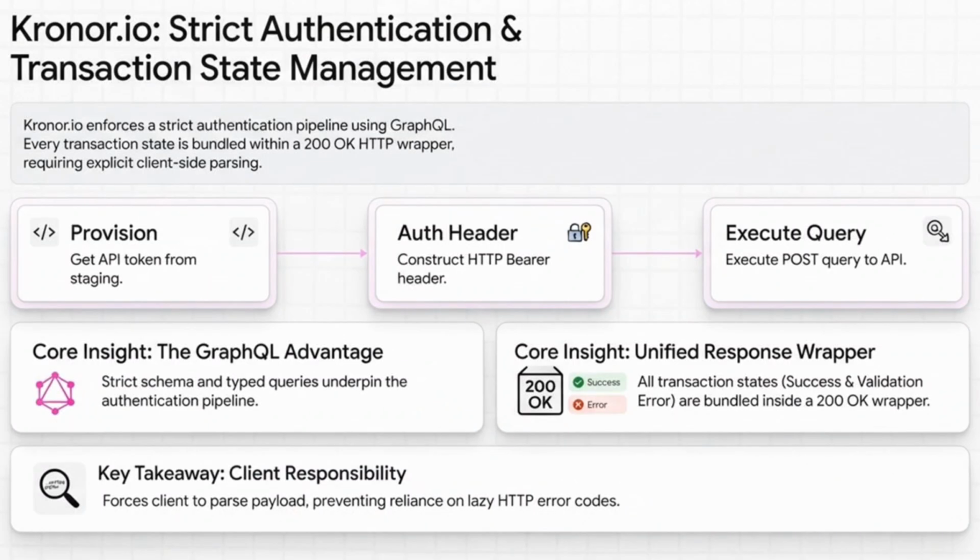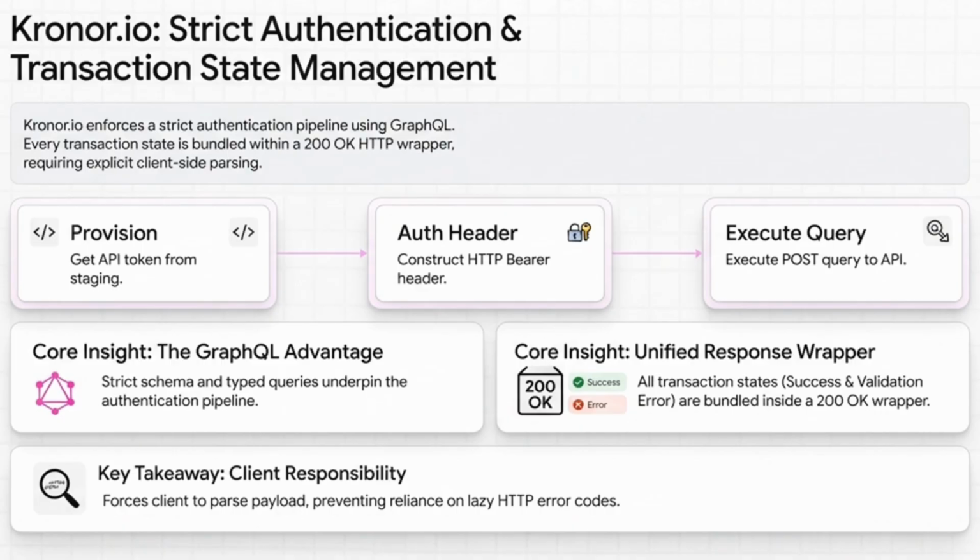Take the Kronor.io payment gateway, for example. They've built this remarkably strict authentication pipeline using GraphQL. First, you provision a short-lived API token, then you construct a bearer authentication header, and finally, you execute a post query. But here's where it gets really interesting, their state management.